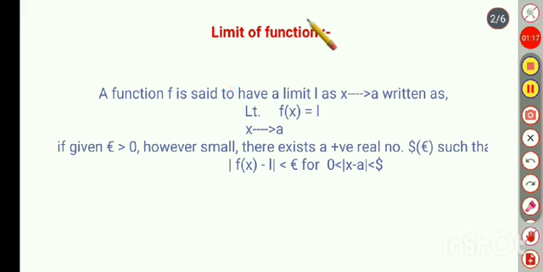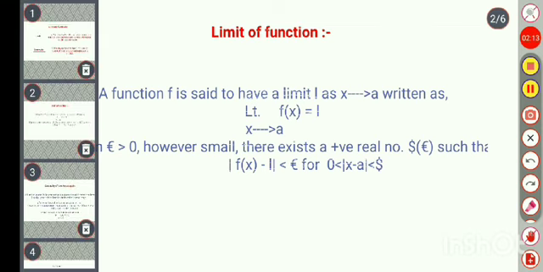Now, what's the limit of a function? A function is said to have a limit L as x tends to a, written as limit x tending to a f(x) equals L, if given epsilon greater than 0, however small, there exists a positive real number delta depending upon epsilon such that |f(x) minus L| is less than epsilon for all those values where |x minus a| is lying between 0 and delta. This is the definition of the limit of a function.